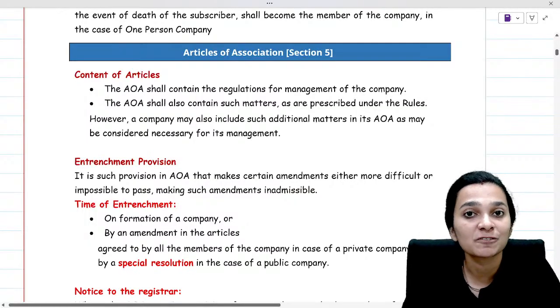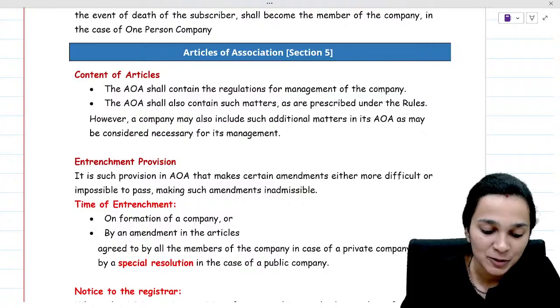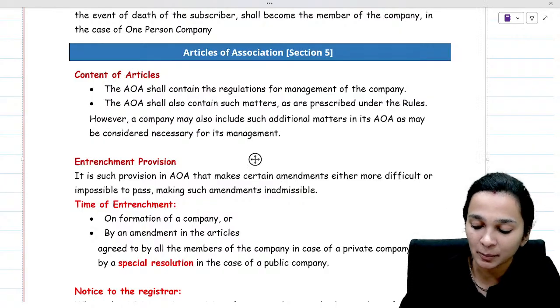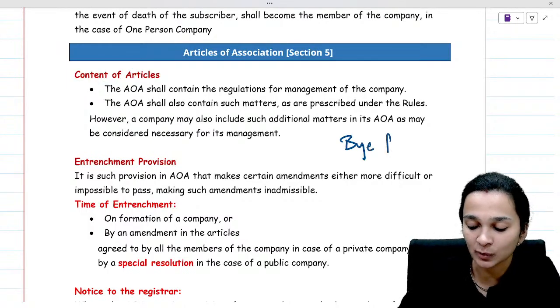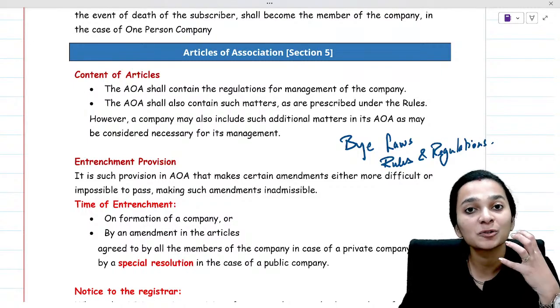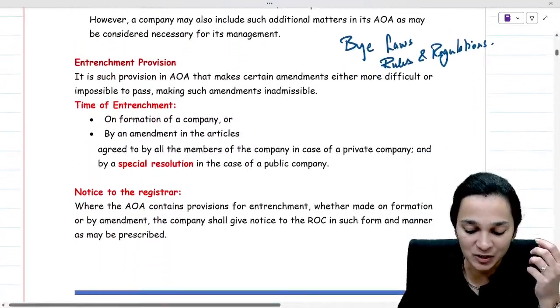Then Section 5 talks about the Articles of Association of the company. When we talk about the Articles of Association, they are nothing but bylaws or rules and regulations. They contain how the internal management of the company has to happen.